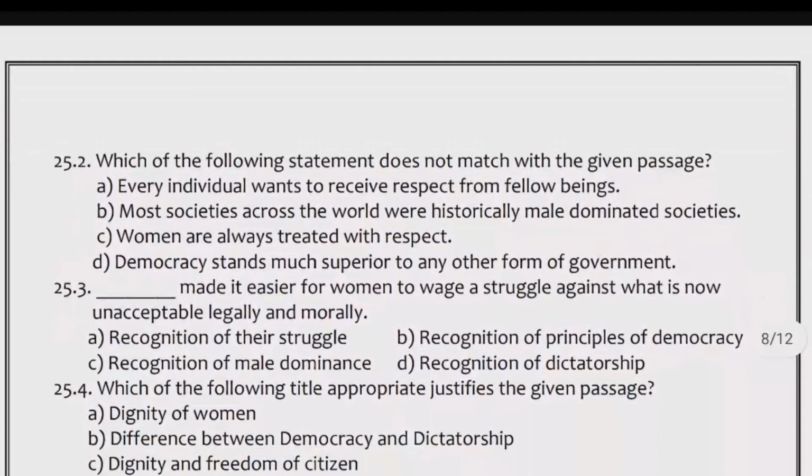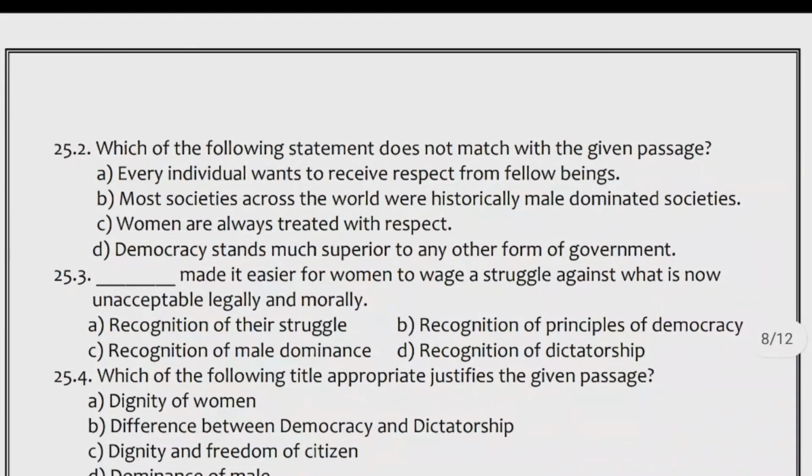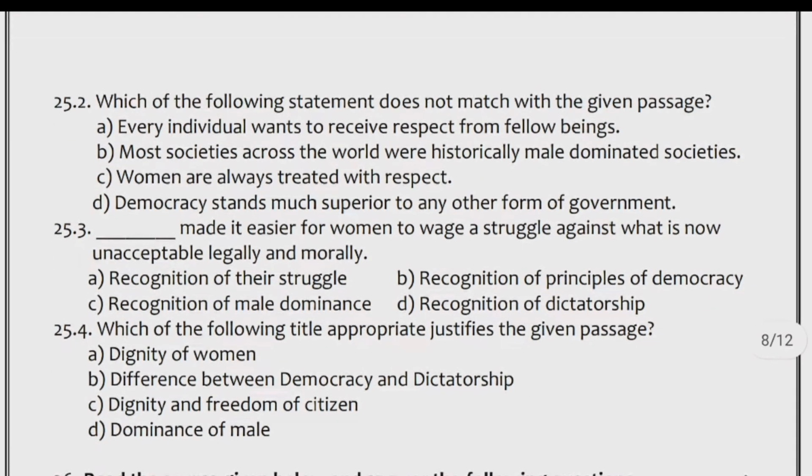25.3. Dash made it easier for women to wage a struggle against what is now unacceptable legally and morally. A. Recognition of their struggle. B. Recognition of principles of democracy. C. Recognition of male dominance. D. Recognition of dictatorship. 25.4.